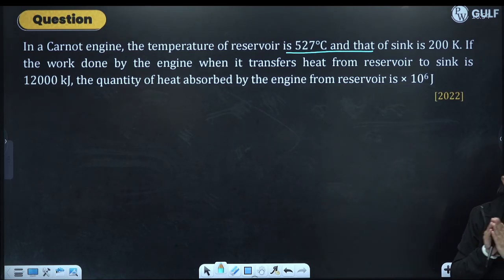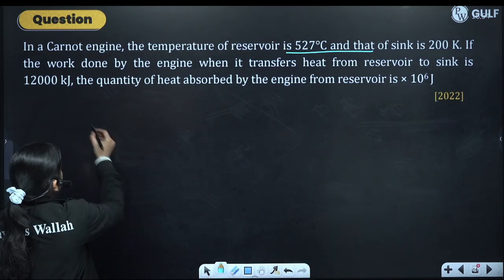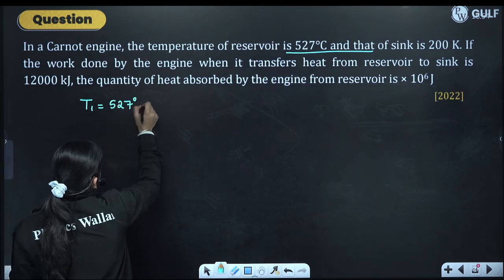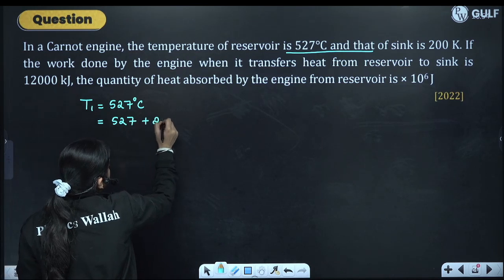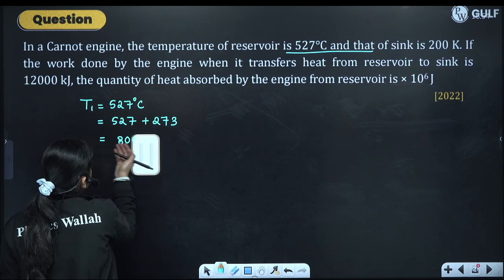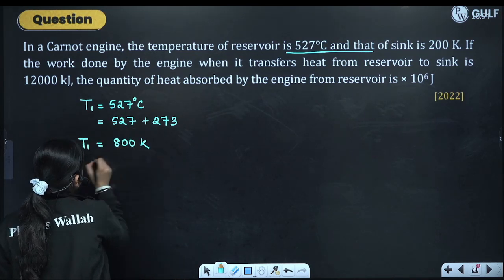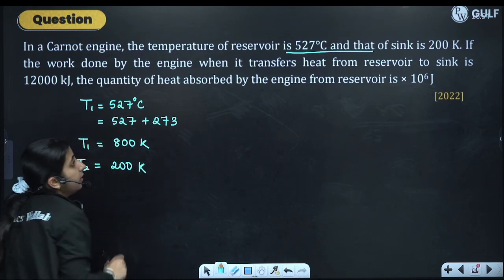So T1 is 527 degrees Celsius, which is 527 plus 273, which is 800 Kelvin, and T2 is given as 200 Kelvin.